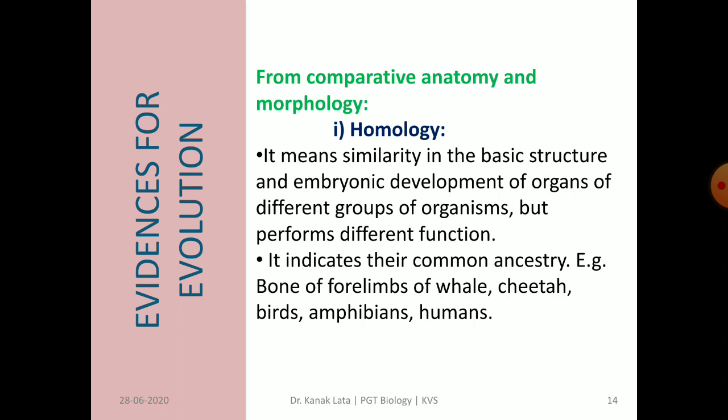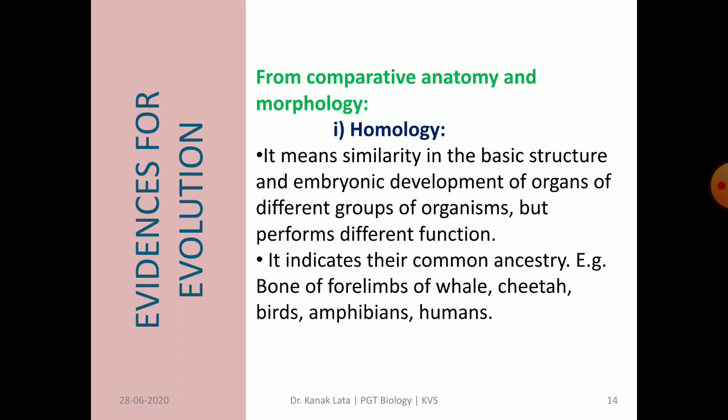Now evidence of evolution is from comparative anatomy and morphology. In this, first is homology. Homology means similarity in the basic structure and embryonic development of organs of different groups of organisms, but they perform different functions. In short, homologous organs have the same structural plan but perform different functions, and this indicates their common ancestry.